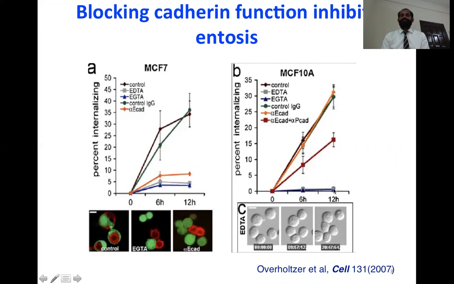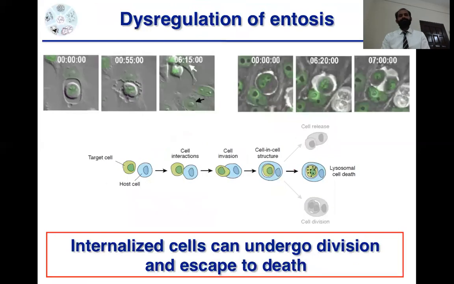After using E-cadherin and P-cadherin antibodies, they found that after 12 hours in control they had 30% cell-in-cell internalization, but after 12 hours with E-cadherin antibody it was reduced. These results confirm the involvement of cadherin at the junction of cell-in-cell internalization.